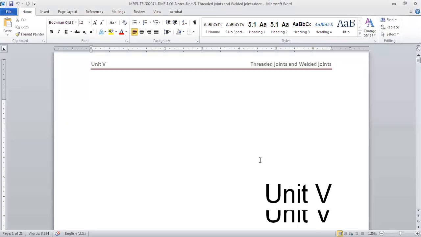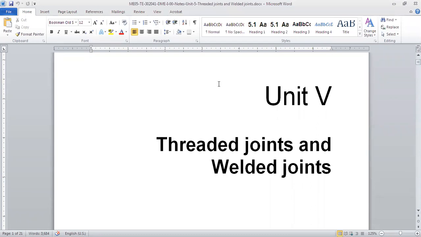So anyway, we'll now talk about unit number 5, that is threaded and welded joints. I hope you guys can hear me. If there are any issues, kindly let me know immediately. Last time somebody reminded me, but it took some time. So if any issue is there, just immediately put it in the chat so that I will know about it. Okay.